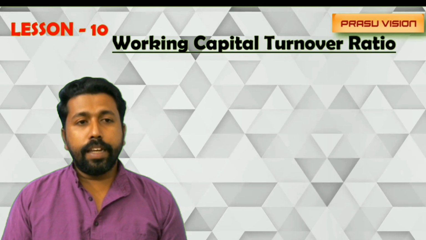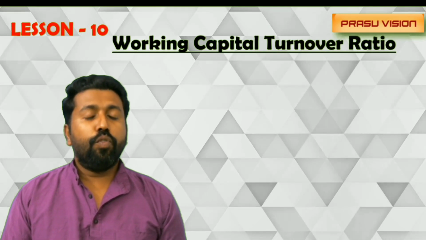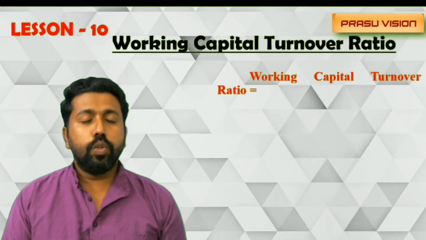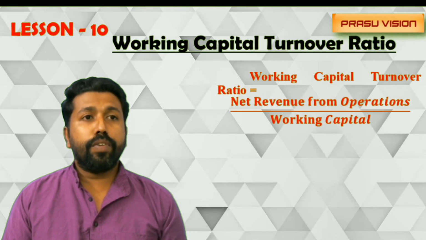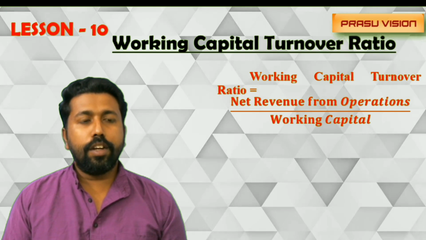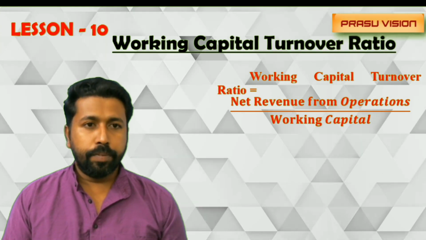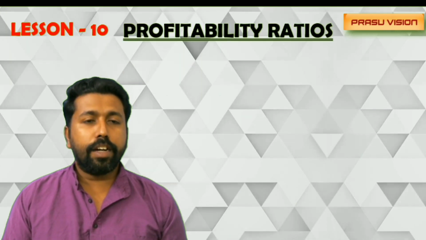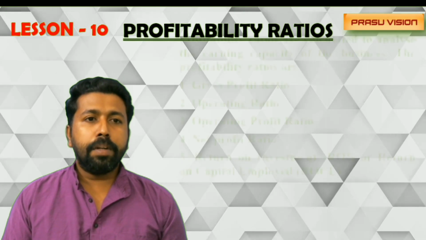And another important area we have to give much importance to, working capital turnover ratio. Use this equation, net revenue from operation divided by working capital, that is used to find out the working capital turnover ratio. Moving to the last category of accounting ratio, that is profitability ratios.